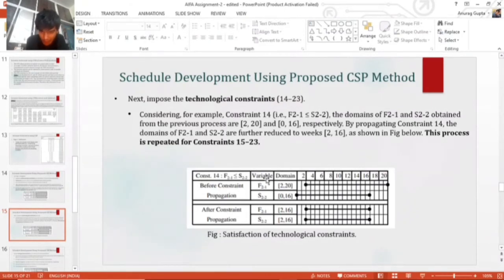As we can see, from the previous constraints, f21 is from 2 to 20 and s22 is 0 to 16. So after constraint propagation, f21 will be from 2 to 16 and s22 will be 2 to 16. So that is the common domain point.